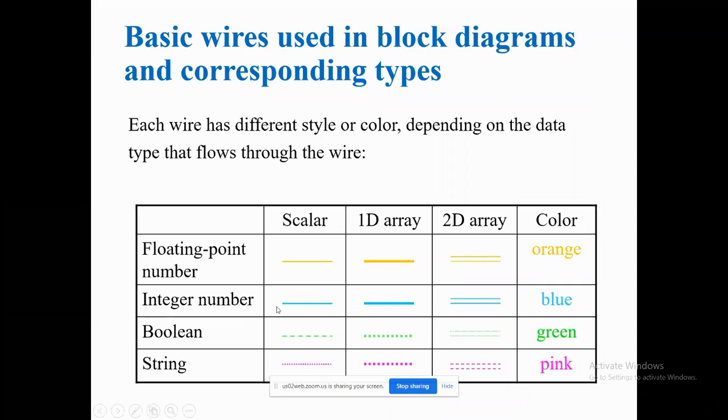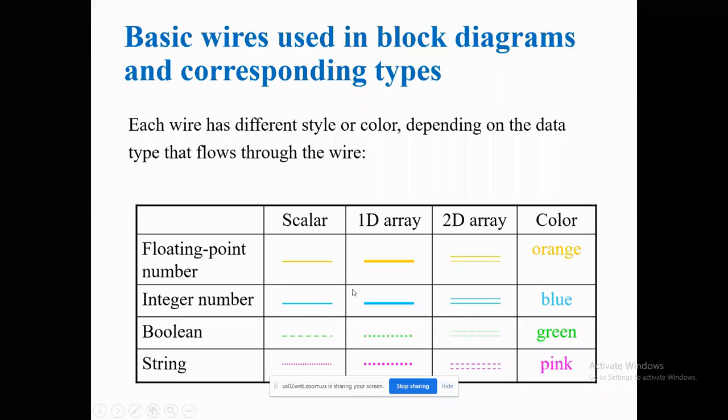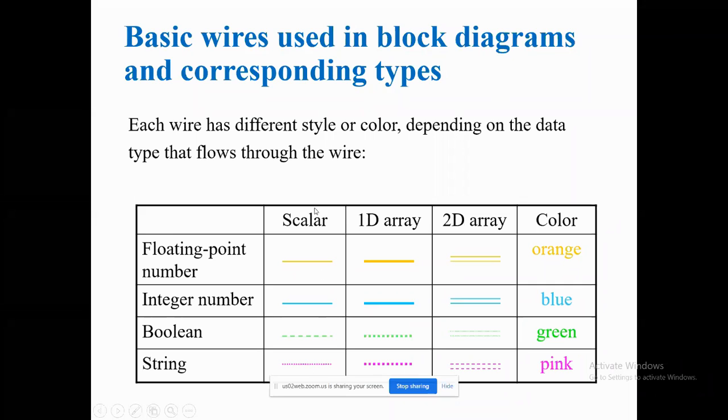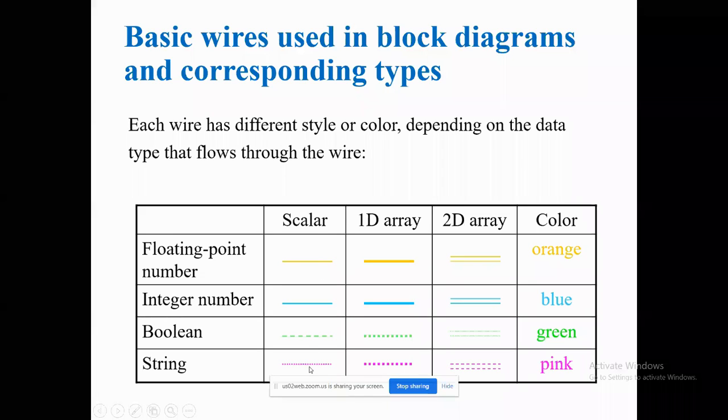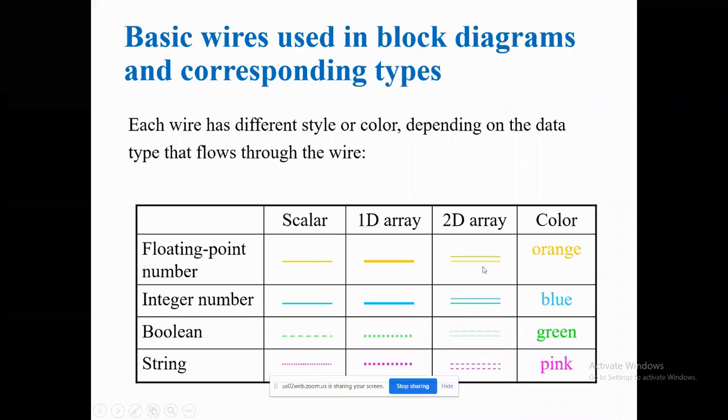If it is an integer, you will get the blue color, and if it is Boolean, you will get the green color. You just remember these things. These are important while developing the code. For string, you will get this kind of thing: for a single string, you will get small dotted, thick dotted, double dotted. You should be able to remember all these wiring connections.